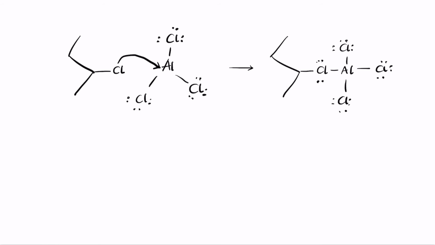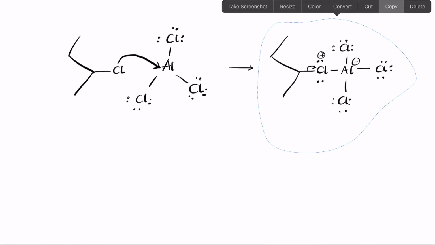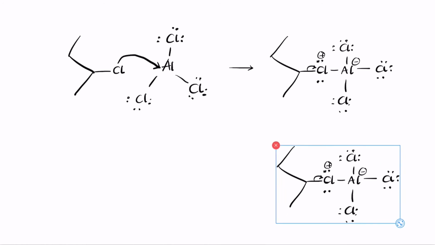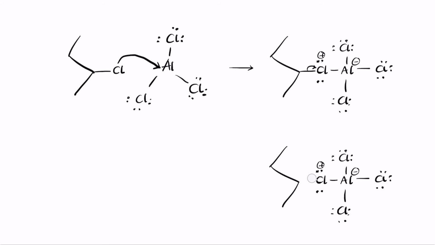So now the chlorine tries to get its own electron pair. Because it does not want to be positively charged, notice that it becomes positively charged, and aluminum becomes negative. So what happens here is this compound takes its bonding pair away. As it leaves, the chlorine regains its 2 electrons. Aluminum stays negatively charged, and the compound here has a positive charge.